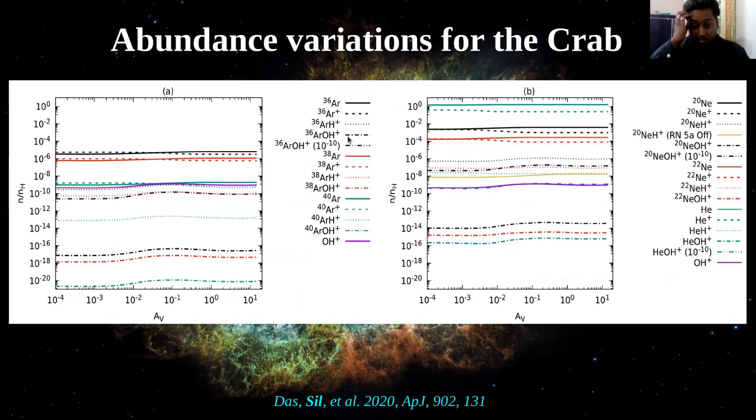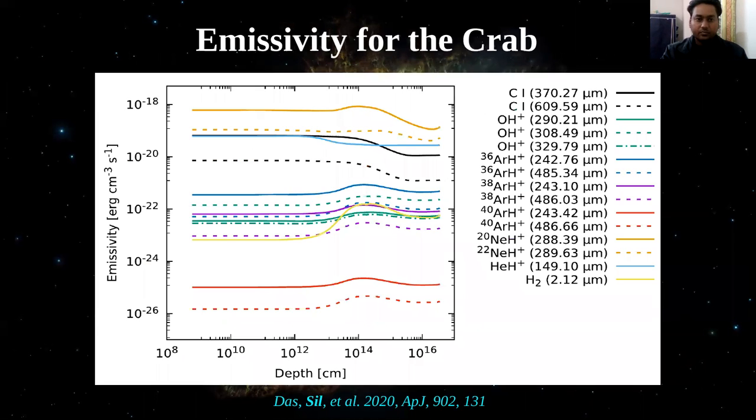And in our network, it is important to mention that we cannot consider here the isotopic fractionation reaction. And so the initial elemental abundance of isotopes are reflected in the final abundance.